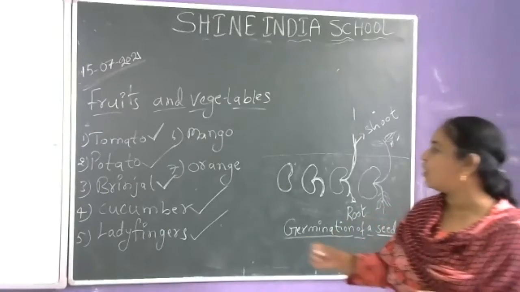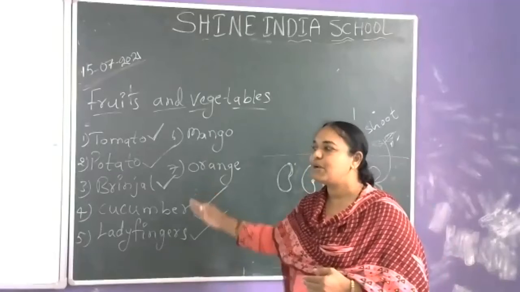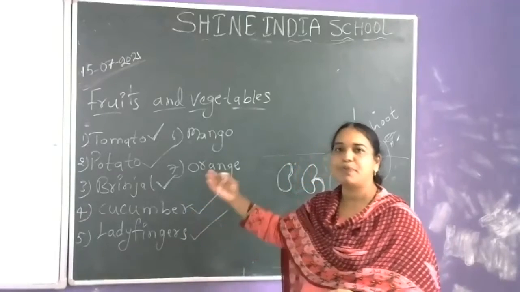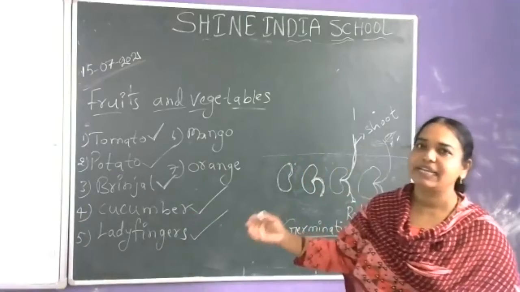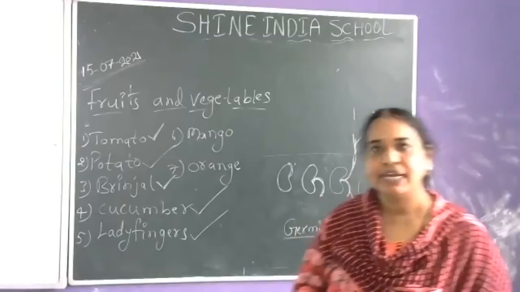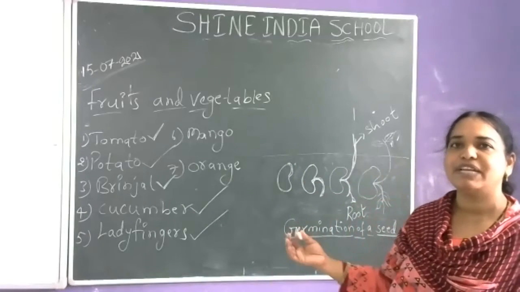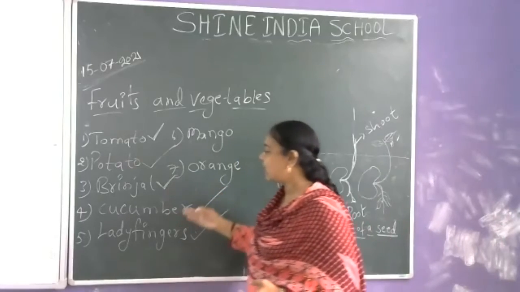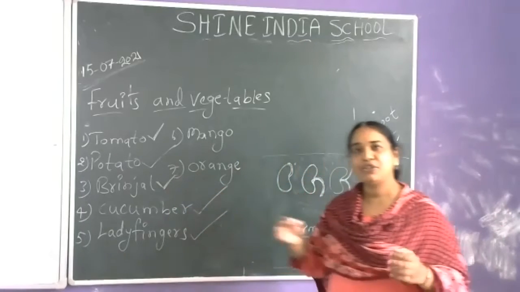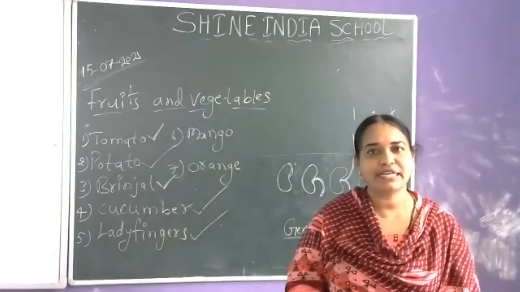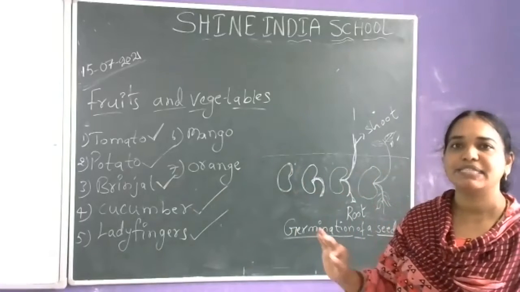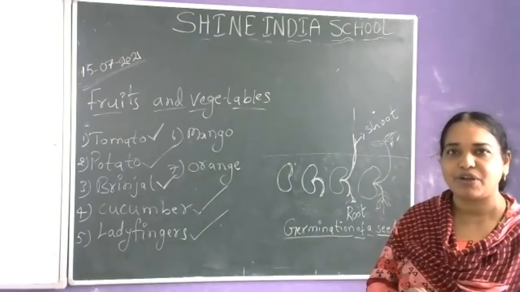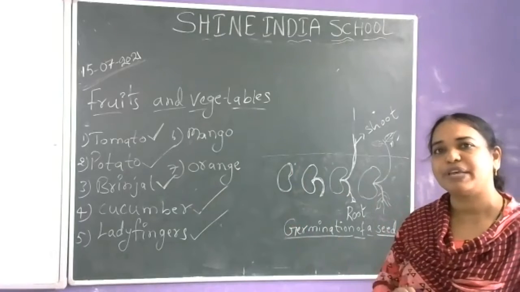Those are called vegetables. Because of that reason, brinjal, cucumber, ladyfinger, tomato, even though they contain seeds, we call them vegetables because we can't eat them raw. That's why we cook and eat them.